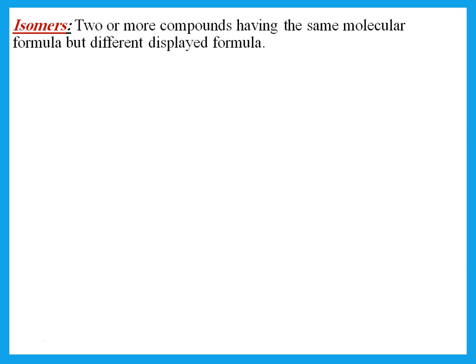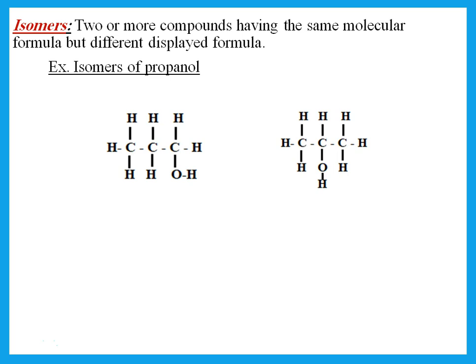What are isomers? Isomers are two or more compounds having the same molecular formula but different displayed formula. So if he says draw isomers of propanol, well, prop means 3 carbons, ol means OH. So how do I draw the isomers of propanol? I put the OH once on one end and once in the middle. Don't put it once on one end and once on the other end. No, these are the same compound. Whether it's on the end on this side or this side, it is the same.